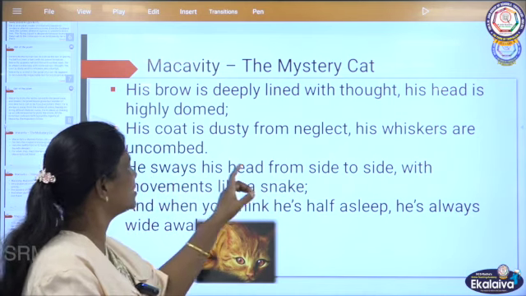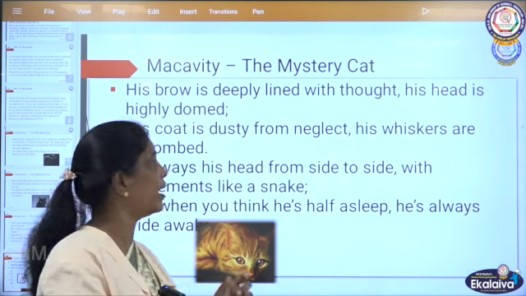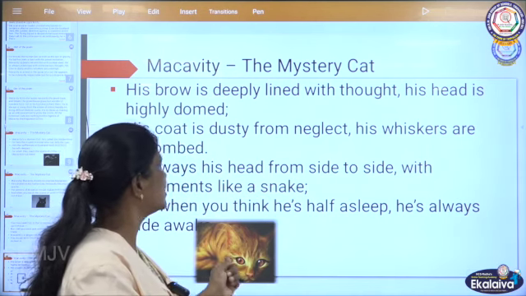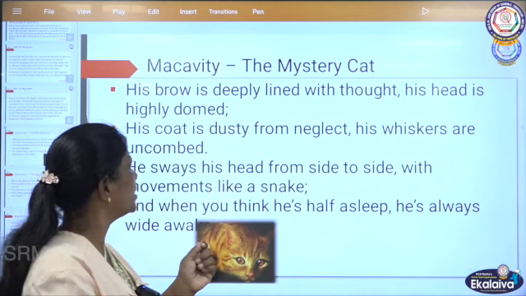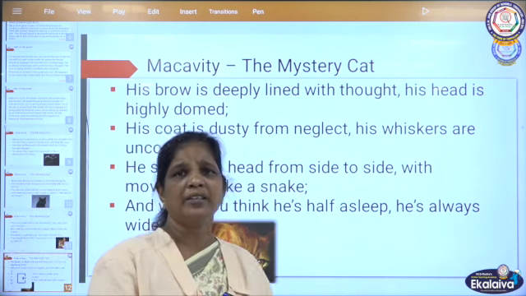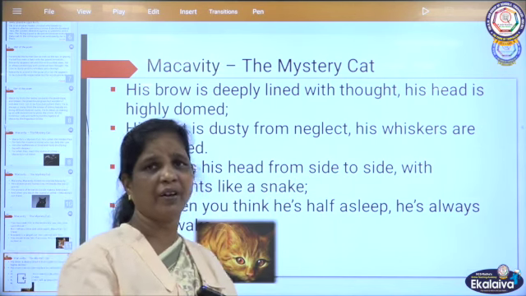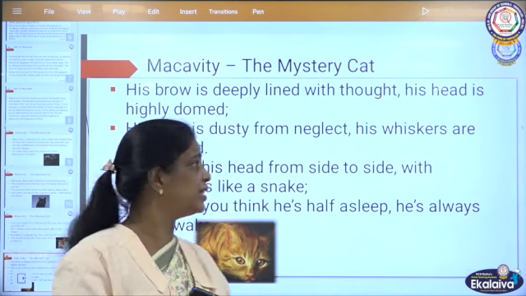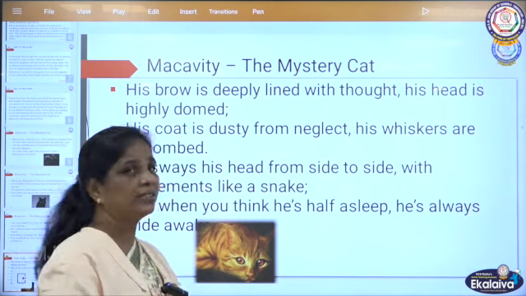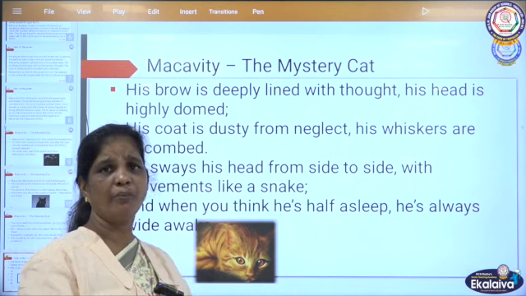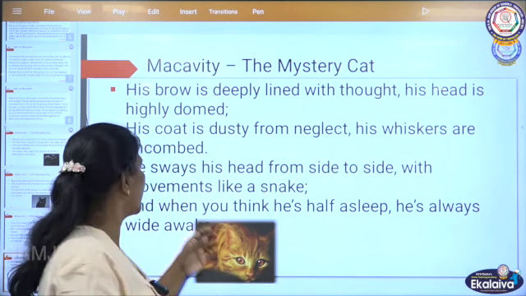His coat is dusty from neglect. His whiskers are uncombed. So his coat will be dusty. Sometimes it will be very dirty. Dusty means dirty. The cat's fur will be very dirty. And the whiskers are not maintained properly. They are not combed properly. It is uncombed, and it will be up and down. It is not in a straight way.